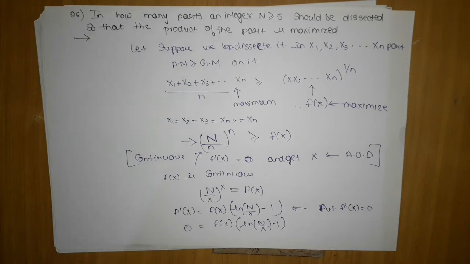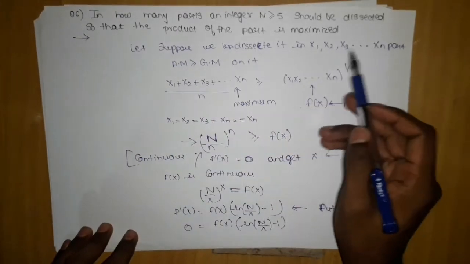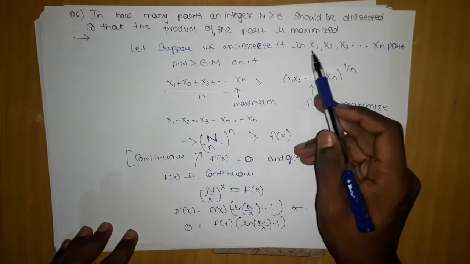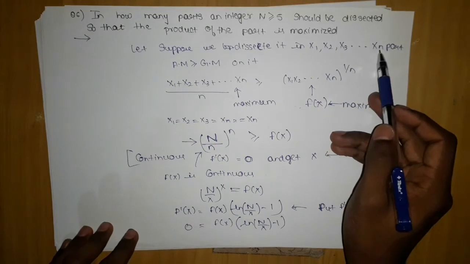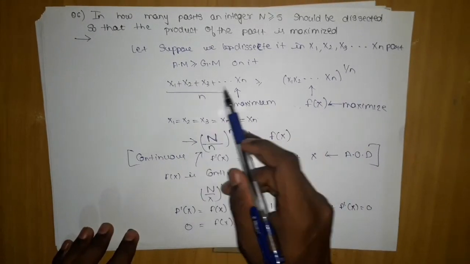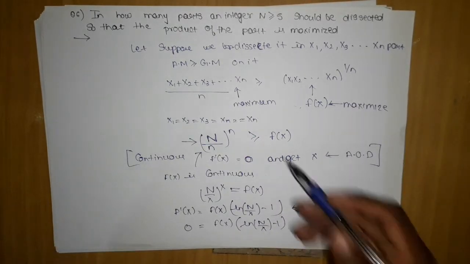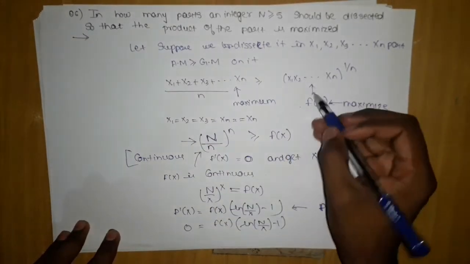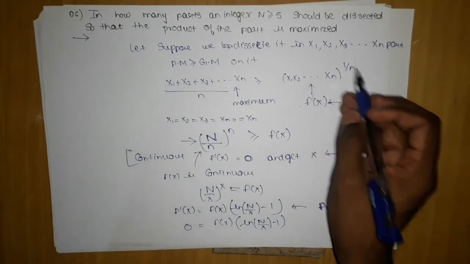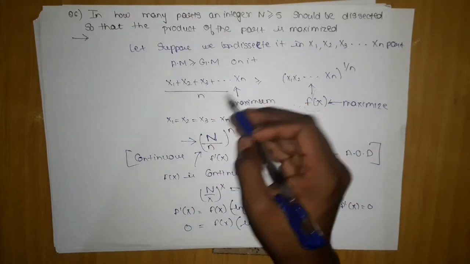And then I told you the logic that when I start taking more numbers in AM, we are dissecting any number into parts. We applied AM greater than GM on it, and we got this. Because what was the idea of applying AM greater than GM? Because there only we will get the product. We consider it as our f of x. We move the n here. We want to maximize this.